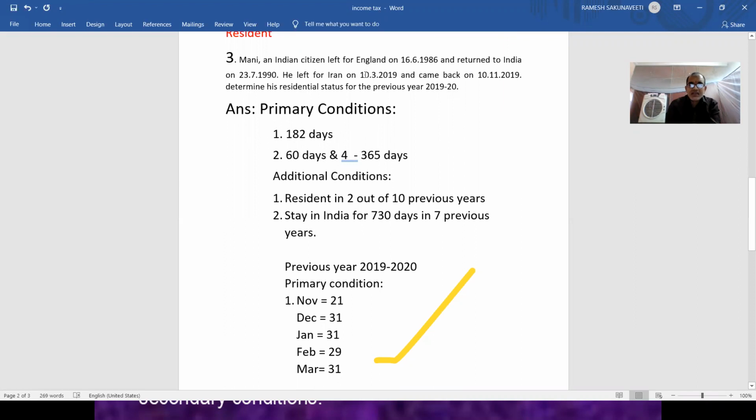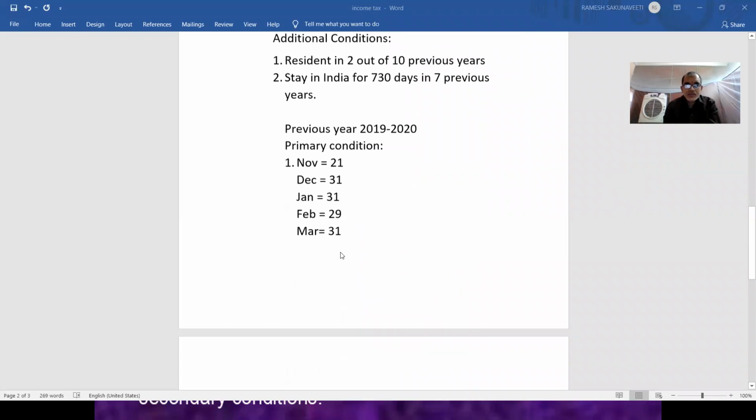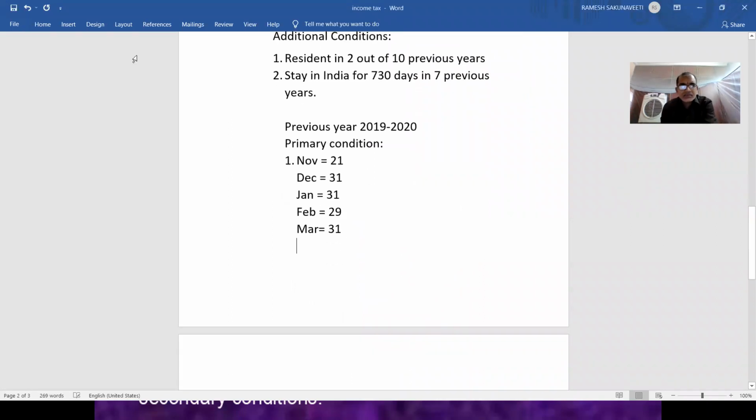He left for Iran on 10th March 2019 and came back on 10th November, so from 10th November to March 2020 you have to check the number of days. Now you add them all.